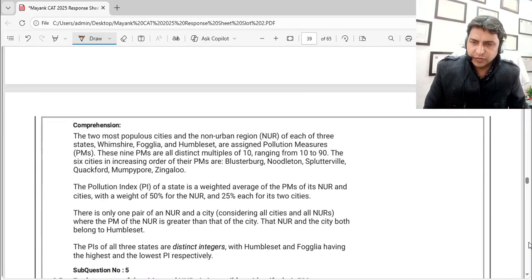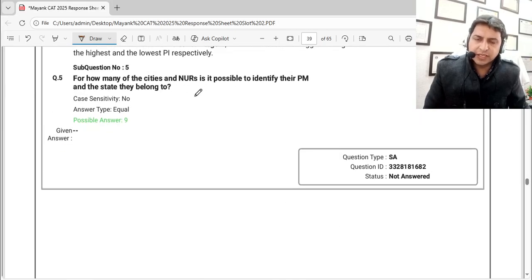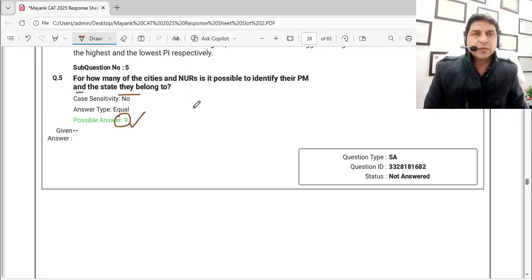And the next question which we have: for how many of the cities and NURs is it possible to identify their PM and the state they belong to? That we identified for all of them. So the answer comes out to be 9 straight away.